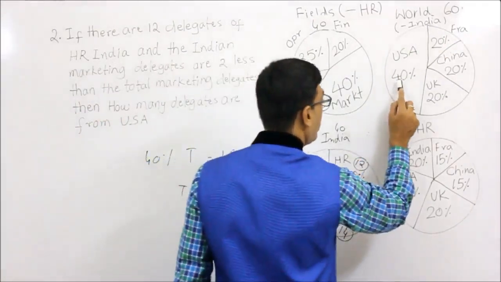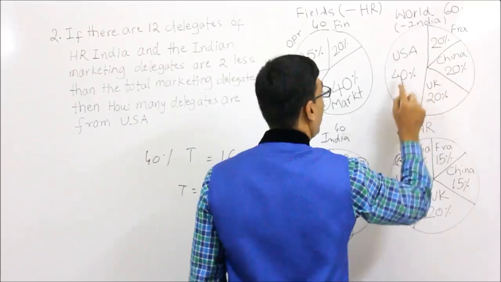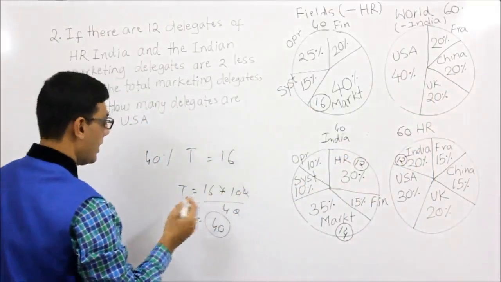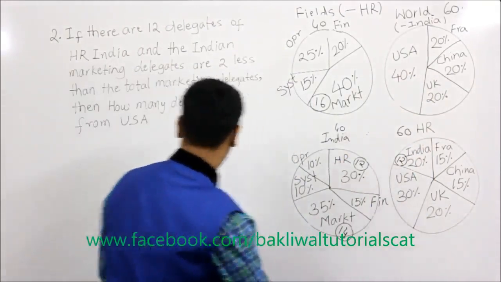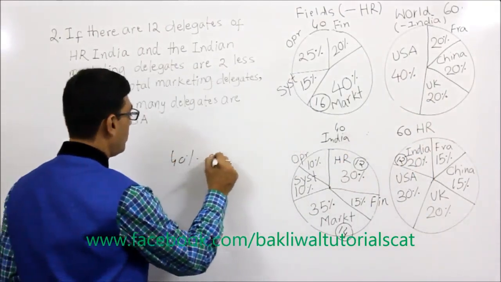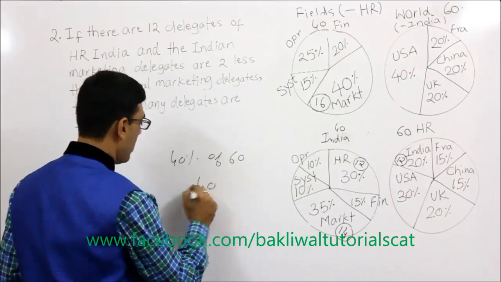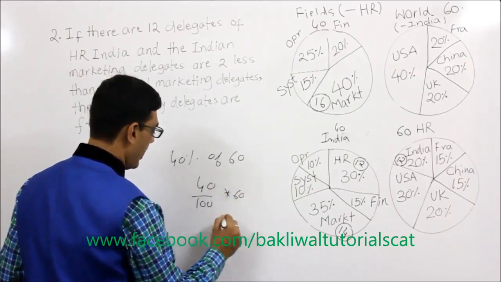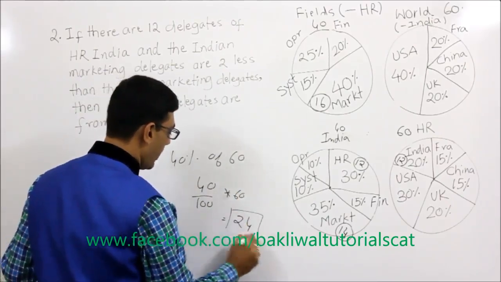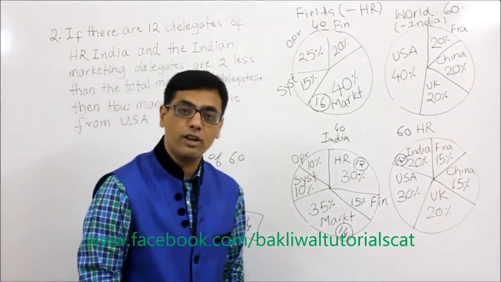So USA is 40% of this number, and therefore we are just supposed to find out finally 40% of 60 is our answer, which is 40 upon 100 into 60. If you do the calculation, it is a simple calculation. 24 is the final answer.